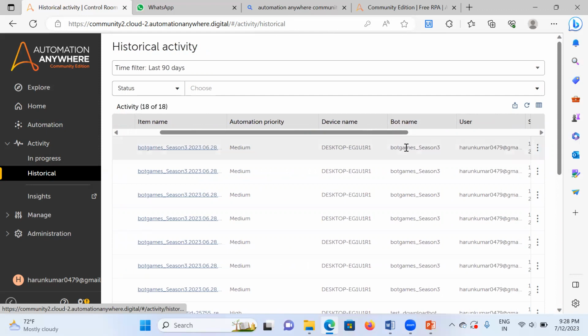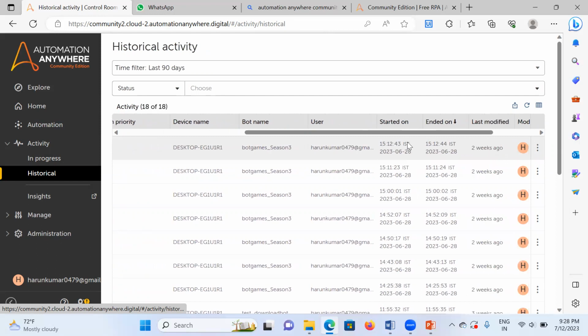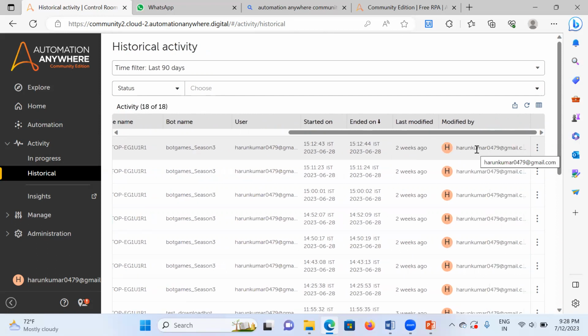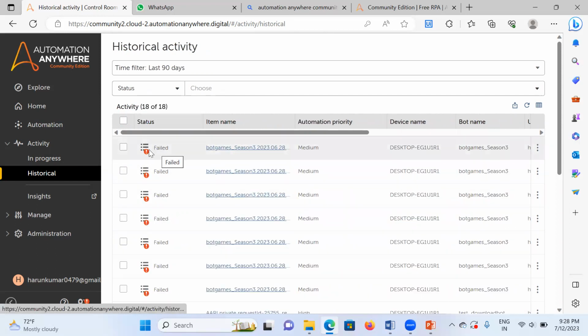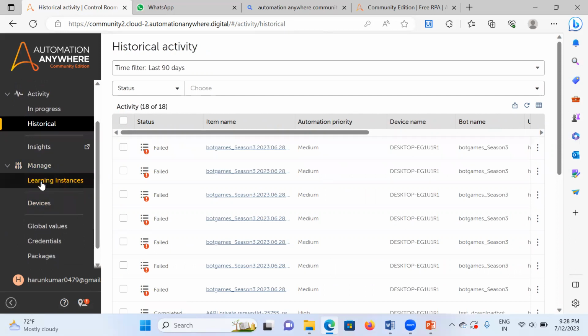And here they mention the username of the person who ran the bot, on which machine it ran, at what time it was scheduled, and what time it ended. It also shows at what time the bot was modified and who modified it. It is like a complete dashboard. In case the bot succeeds, here we will get the success.